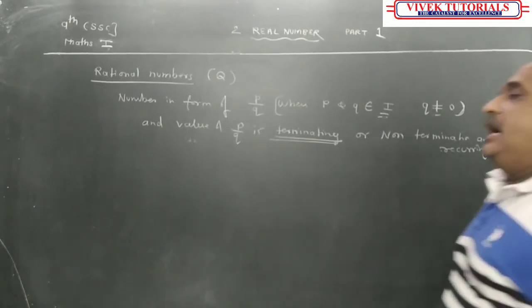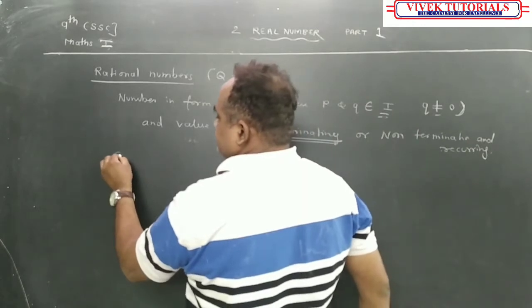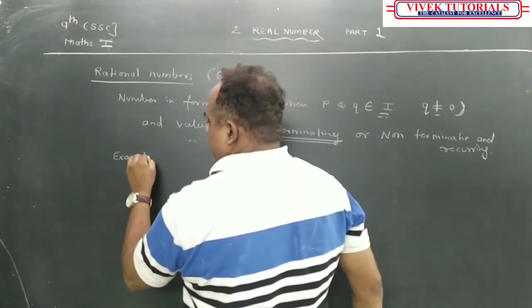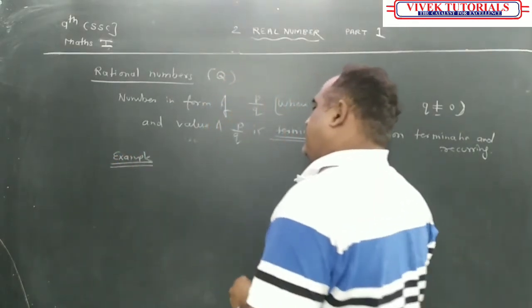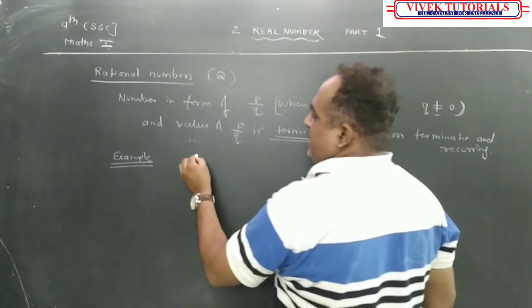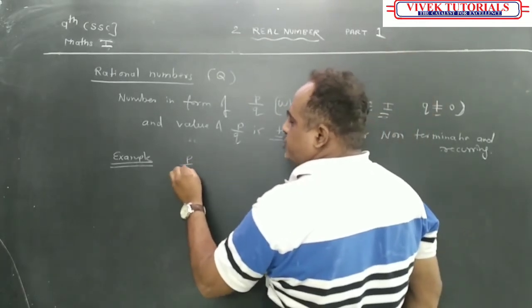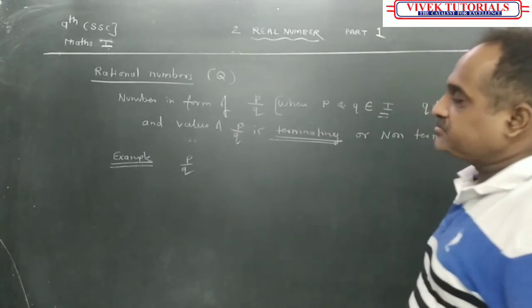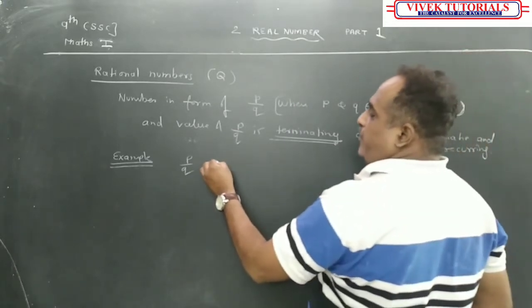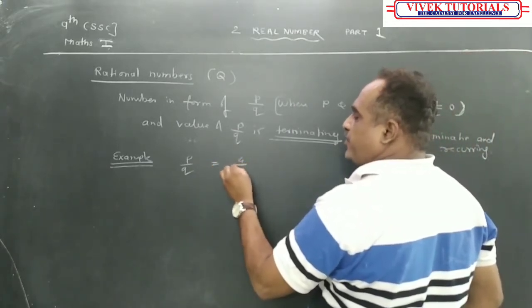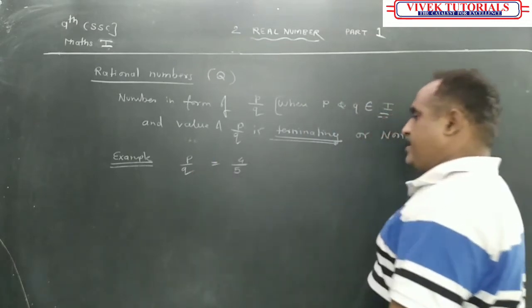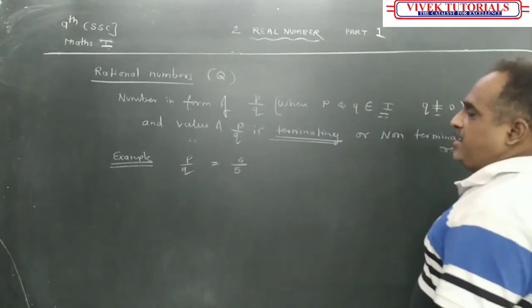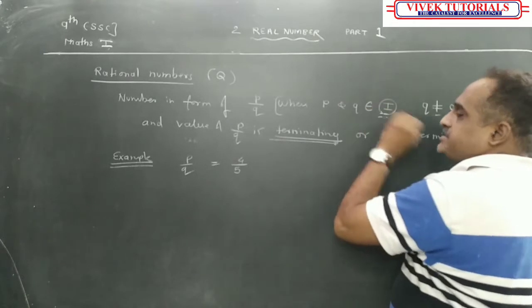See, for example, it should be in the form of P upon Q. So, P upon Q, suppose it is 4 divided by 5. 4 and 5 both belong to integers.